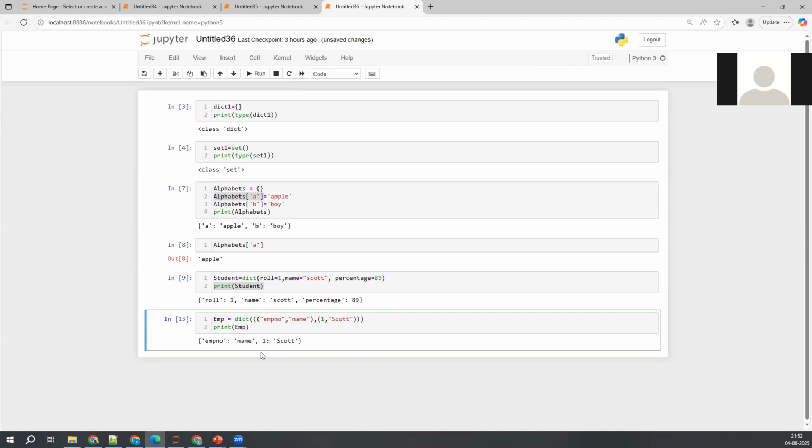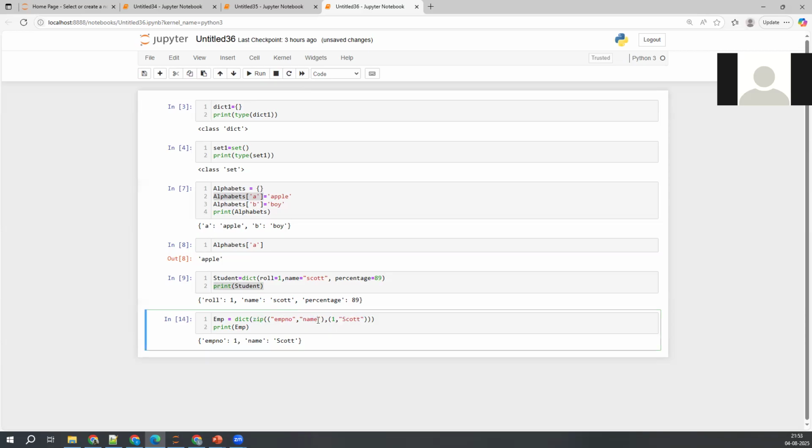When you represent it like this, employee number comma name, one comma Scott, you know what is happening here. Try to understand: employee number, this one, is stating a key, and its corresponding value is stating name. That is the reason why, in order to mention it properly, we need to use the dict function here, so that it maps properly employee number to one and name to Scott. That is what is making the difference here.